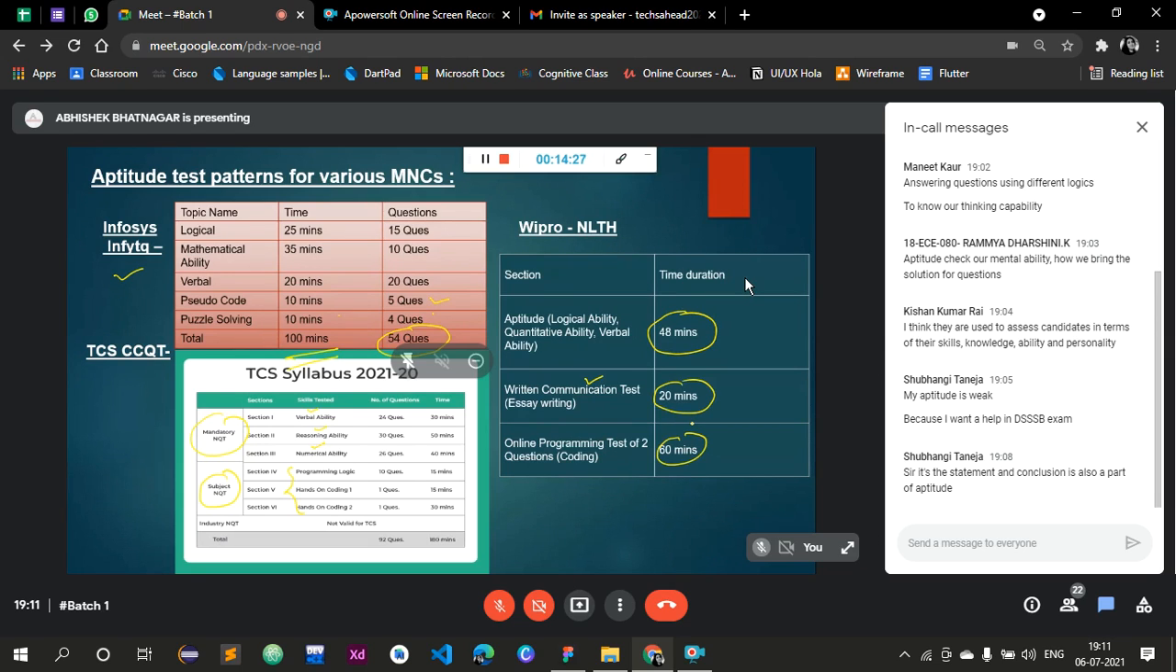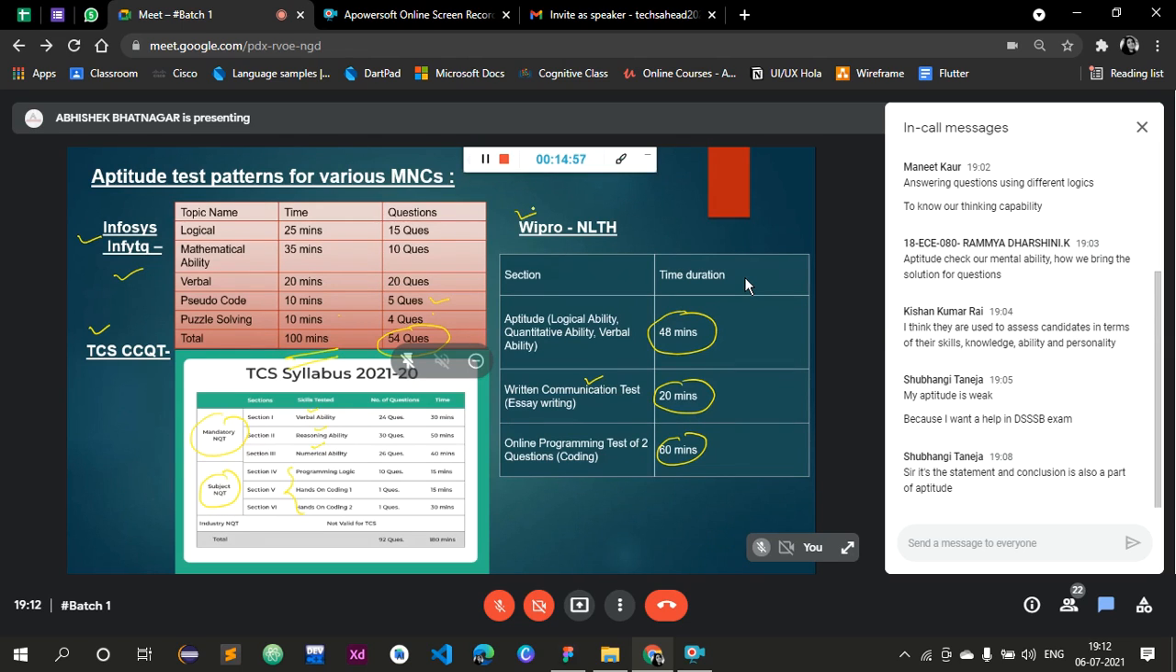Second, we have Wipro NLTH. Sections are aptitude, which includes logical ability, quantitative and verbal, 48 minutes. Written communication of 2 questions for 60 minutes. So this is the pattern of Infosys, TCS and Wipro. I would suggest that if you prepare for Infosys, TCS and Wipro and have a solid command over them, you can crack any company's paper, right? If you prepare to this level, you can crack all the companies. Got it? Any doubt, anyone?